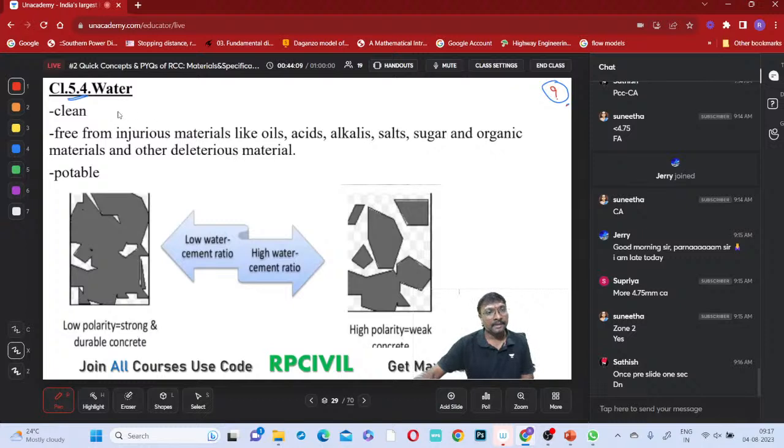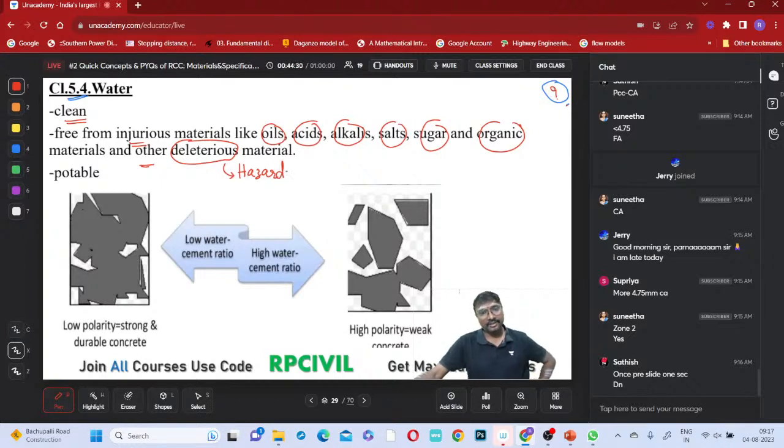So water should be clean when you are using it in the concrete, right? It should be free from injurious materials like oils, acids, alkalis, salts, sugar, organic materials and other deleterious material. What is the meaning of deleterious materials? You can say hazardous. Whenever it is a hazardous material, we should not use it, yes or no?